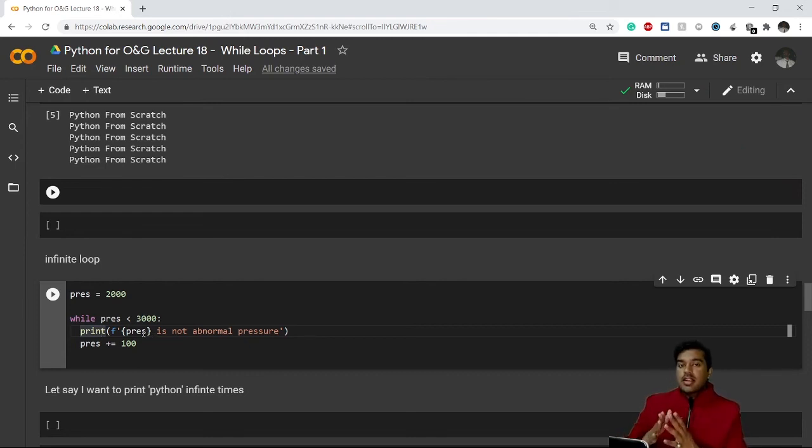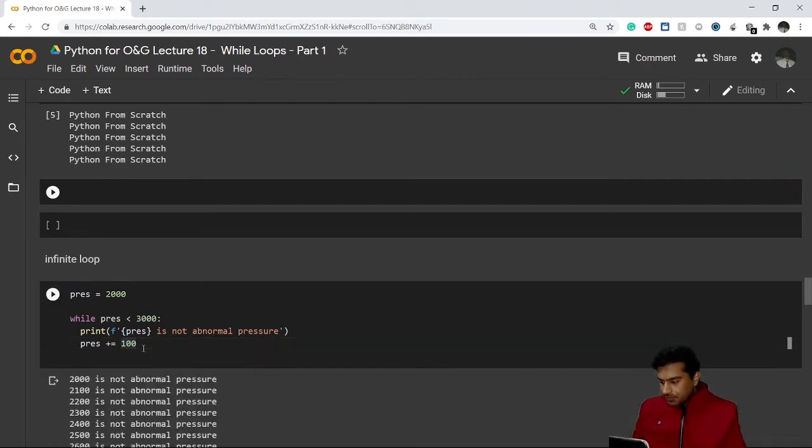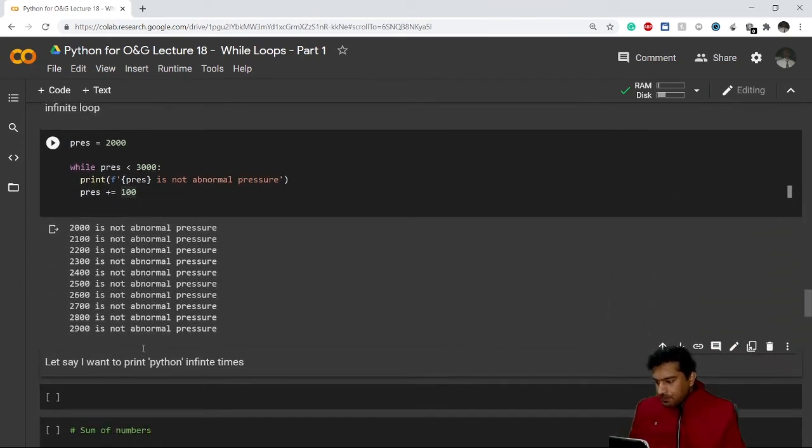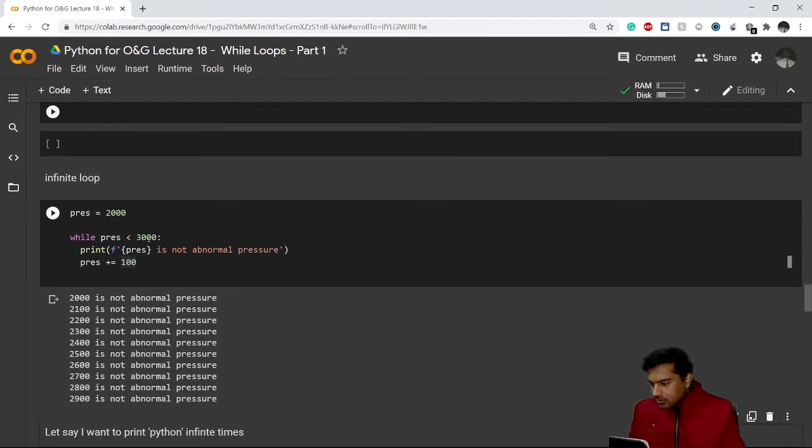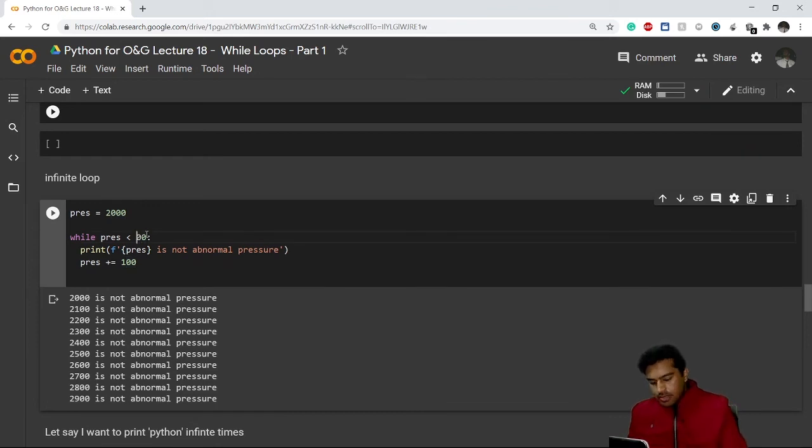Now you will understand here how the incrementing or decrementing happens in this example. After printing every time that pressure is not an abnormal pressure, this is again a string formatting, it increases the value by 100. Each time the increment is 100. So if I do this, now see what happens here. Let's take a small value here to make you understand better, 2400, let's say.